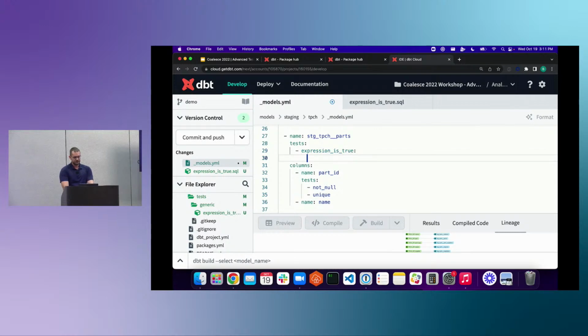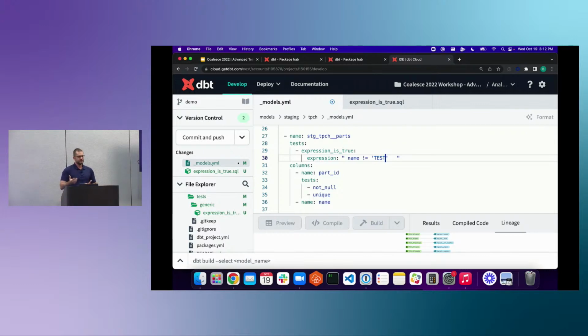And what we have to do is provide the expression. And I'm going to open this up just a little bit so you can see. The quoting gets a little bit weird. Open this with double quotes, because we're going to use single quotes inside of it. But we're just going to test the exact same thing. We're going to say name equals, or sorry, does not equal, because now we've reversed it, test. So since we're saying expression is true, I expect there never to be the value test in here.